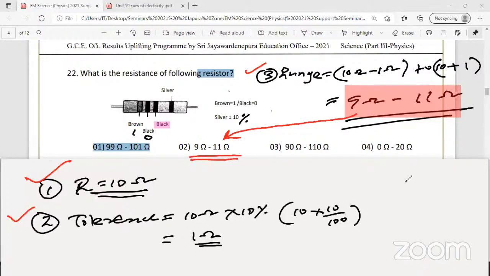Now another good example: if you take a beaker or a measuring cylinder in the laboratory, I don't know how many of you have seen the measuring cylinder in the science laboratory. Imagine a 100 ml measuring cylinder. They put plus or minus 1. That means when you measure the volume, due to the temperature, glass can expand, and liquid can expand slightly.